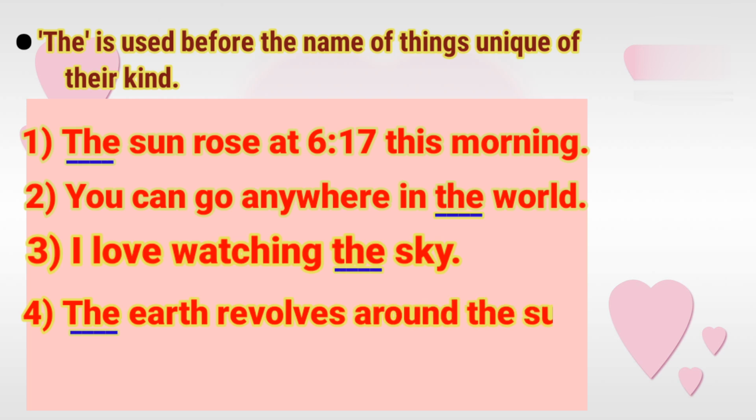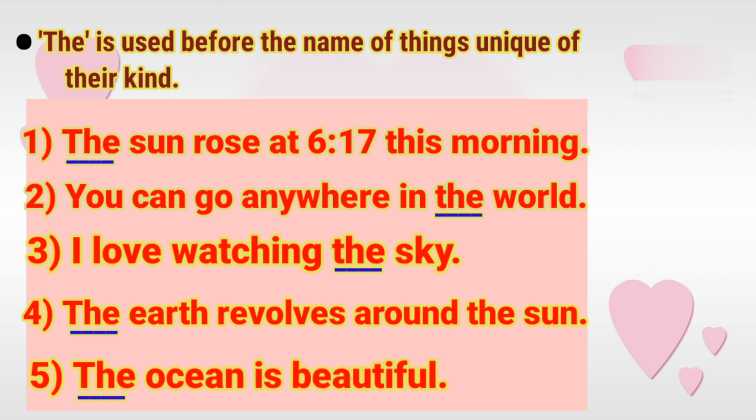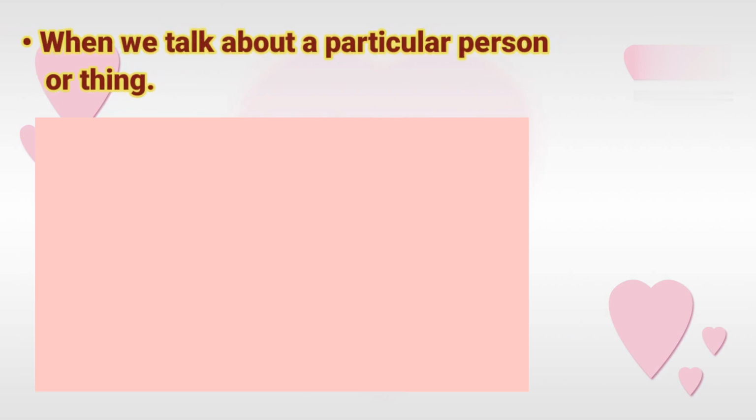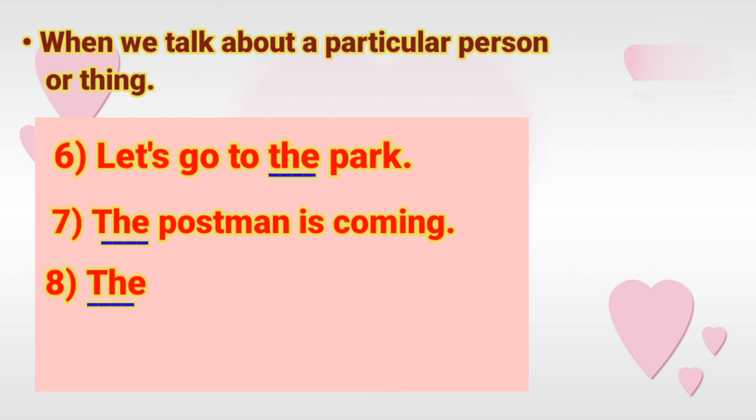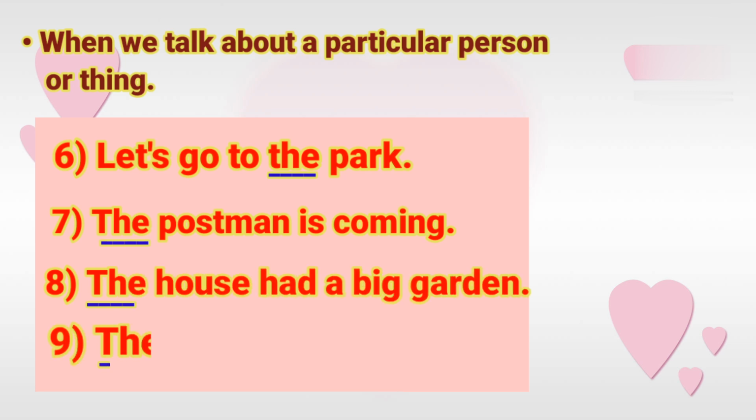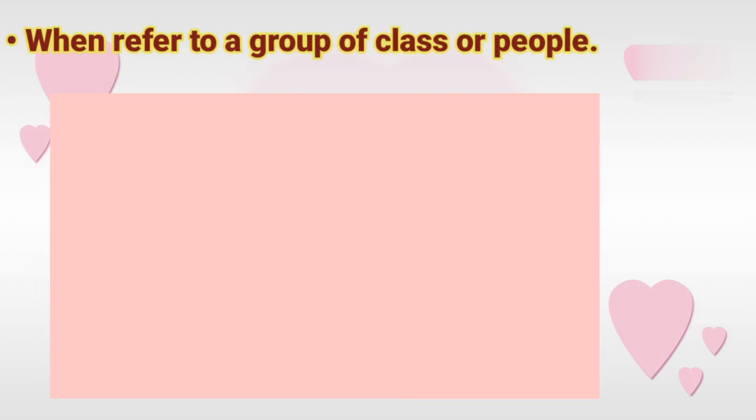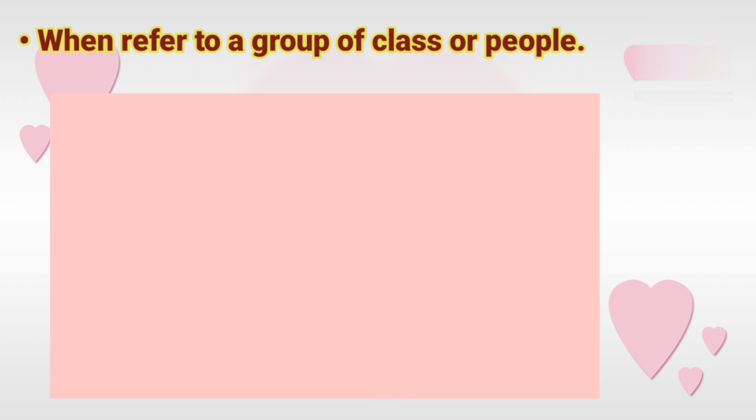The earth revolves around the sun. The ocean is beautiful. "The" is also used when we talk about a particular person or thing. Let's go to the park. The postman is coming. The house had a big garden. The girl cried.